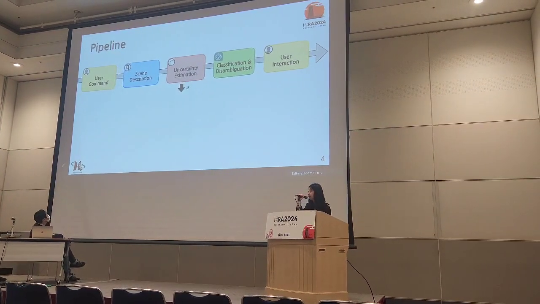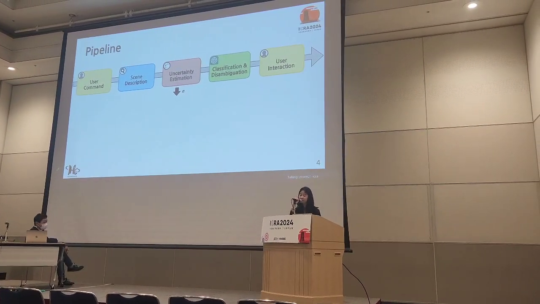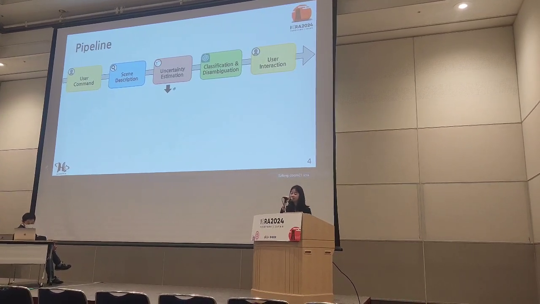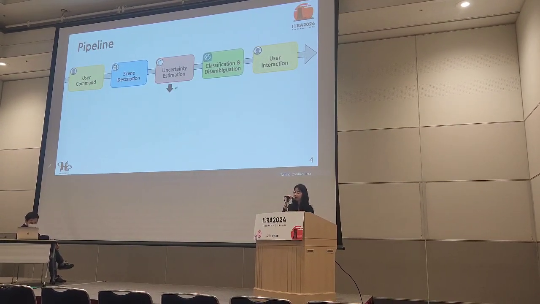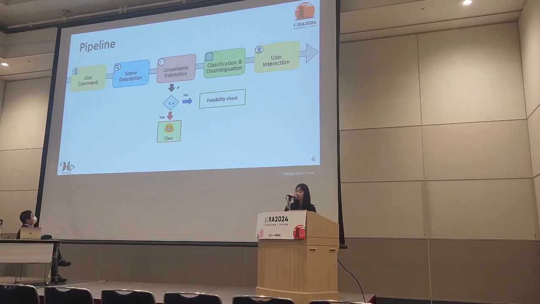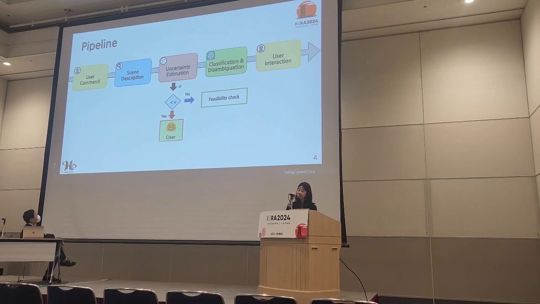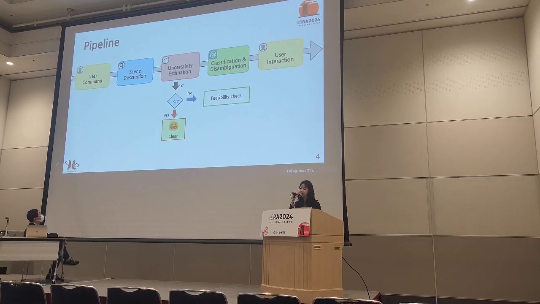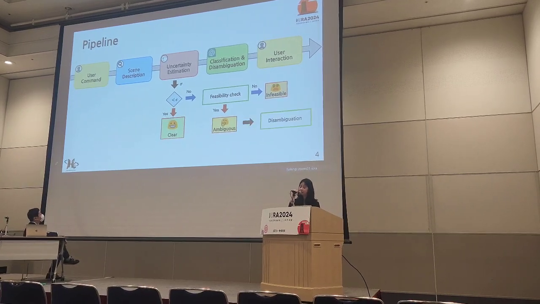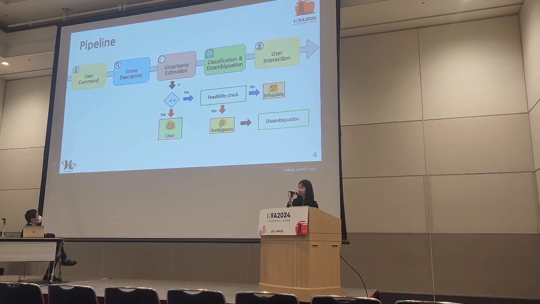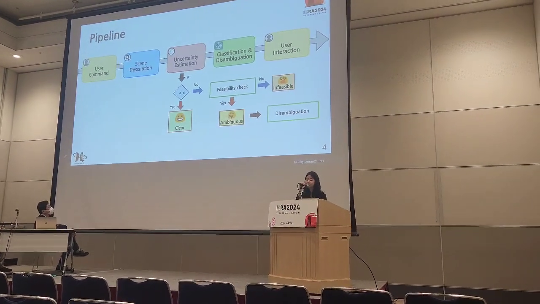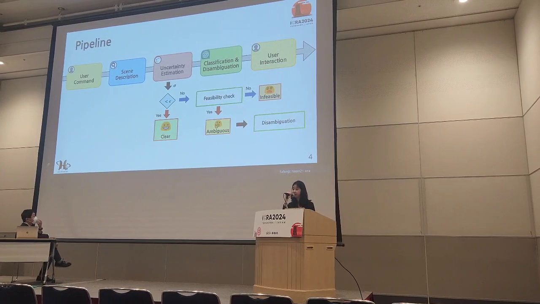So this is the pipeline of the proposed method. We first get the user command and scene description by vision models, and then estimate uncertainty from the large language model. If the estimated uncertainty is higher than the threshold, we classify the command as infeasible or ambiguous. If the command is classified as ambiguous, we proceed to a disambiguation process where we ask the user to help the robot get further information about their commands.